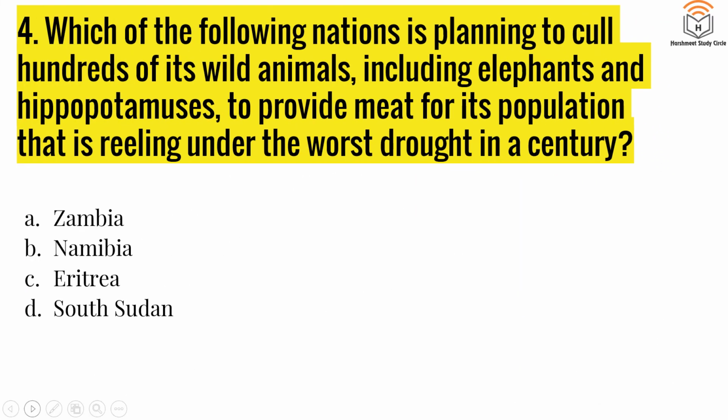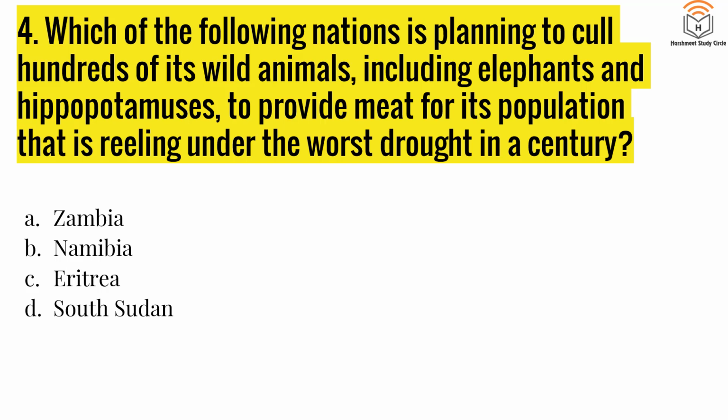Next, question number 4. Which of the following nations is planning to cull hundreds of its wild animals, including elephants and hippopotamus, to provide meat for its population that is reeling under the worst drought in a century? So, one of the African nations amongst the 4 given is planning to kill a lot of its animals because it doesn't have enough food production to sustain its population. Which country is it? Zambia, Namibia, Eritrea, or South Sudan?